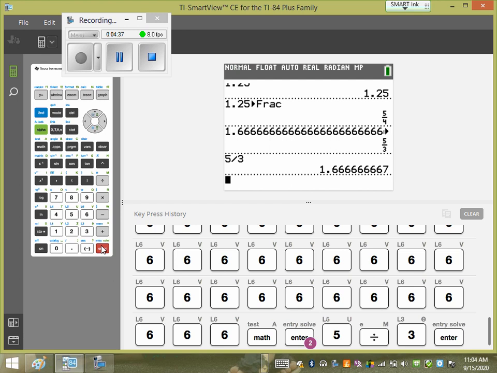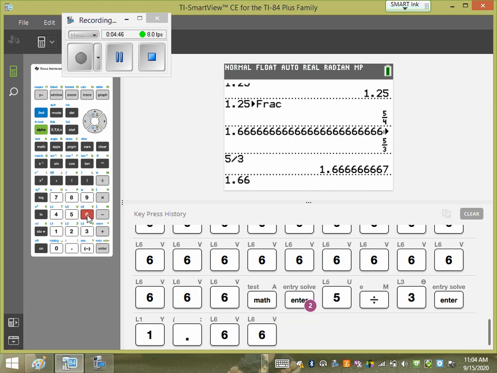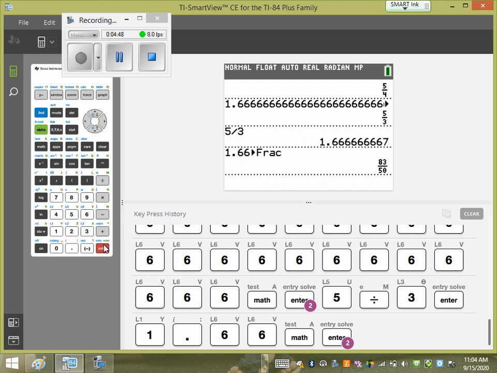It rounds, but it's actually 1.66666. If I go 1.66 and I go math, enter, enter, that's not 5/3, is it? It's a terminating decimal, 1.66. If I want it to be the repeating decimal, I have to keep going till it runs off the screen or bumps to the next line.